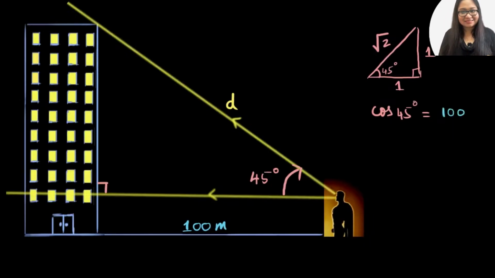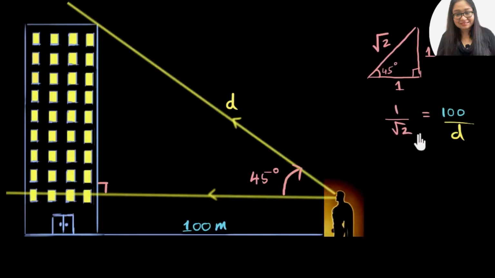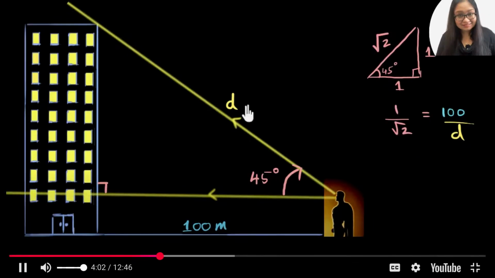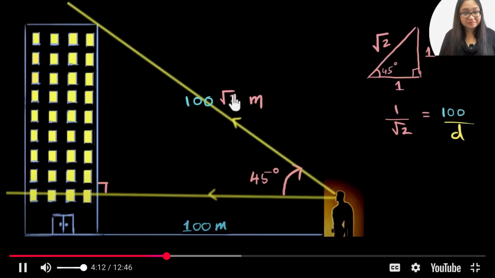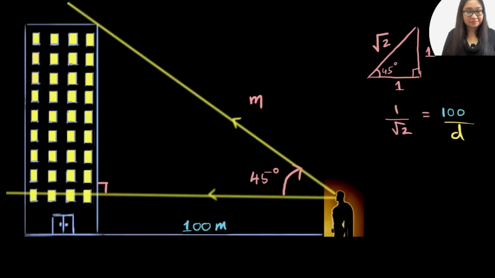So 100 by d. And now I can replace cos of 45 with 1 over root 2. And now, of course, you can just find the answer. If you cross multiply, you will get d over here and 100 root 2 over here. So d equals 100 root 2. And what's the unit? 100 root 2 meters. Now you can leave it here, that's what I'm tempted to do. But if you want to find what the answer is, root 2 is approximately 1.414. So 100 root 2 will be 141.4 meters. So there it is. You have it.